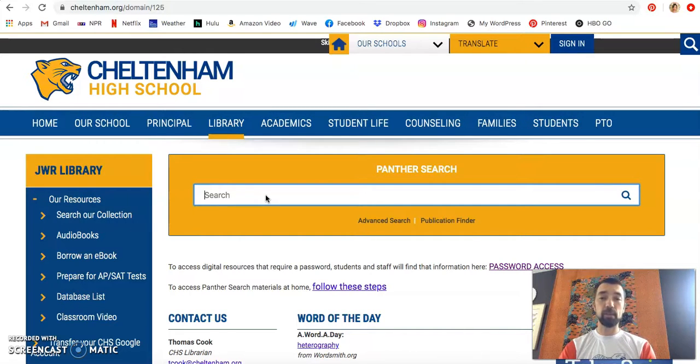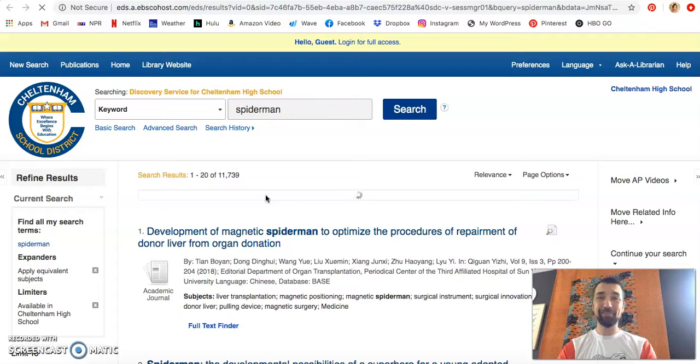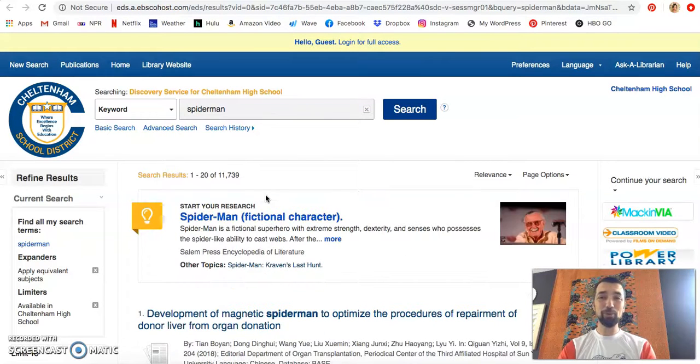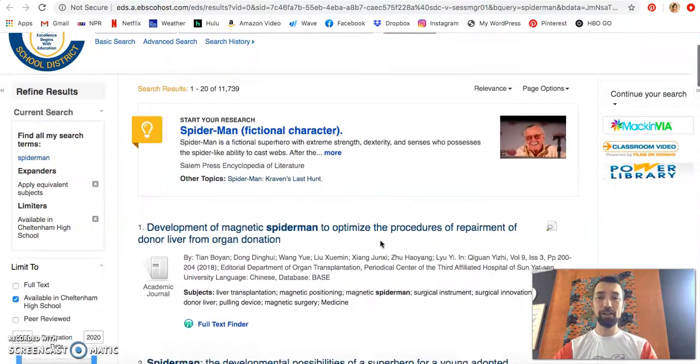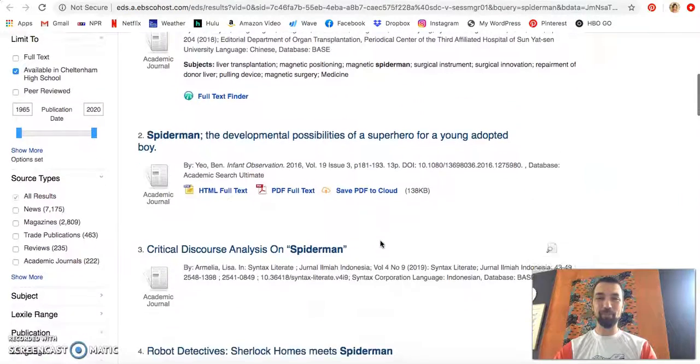For many of you, this may just be a refresher since you've been doing it for the past couple of months anyway. But here you go, and I'm going to look up my favorite, Spider-Man. So I type Spider-Man into Panther Search and hit return. It will look through, and it does take a little while. I apologize for that speed. It'll come up with a whole list of all kinds of relevant research related to the idea of Spider-Man. First one up here is our research starter from Stan Lee and Spider-Man, the fictional character, and lots of other information about Spider-Man.